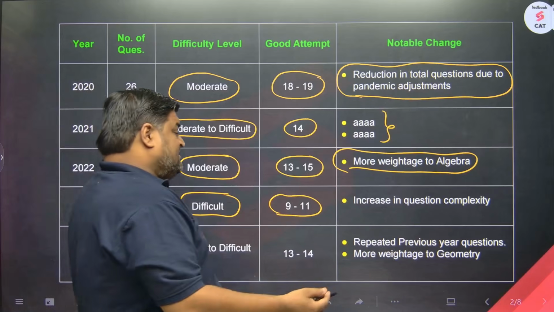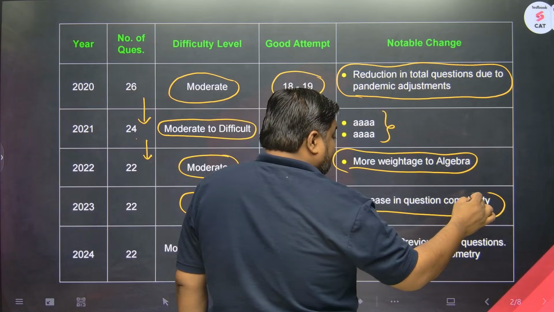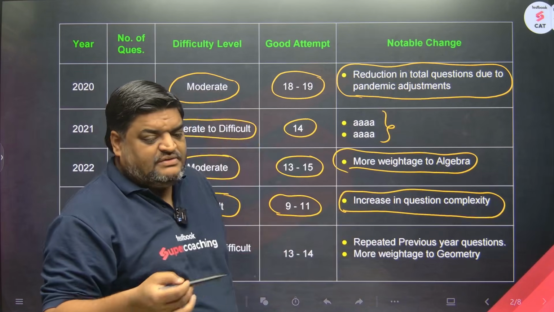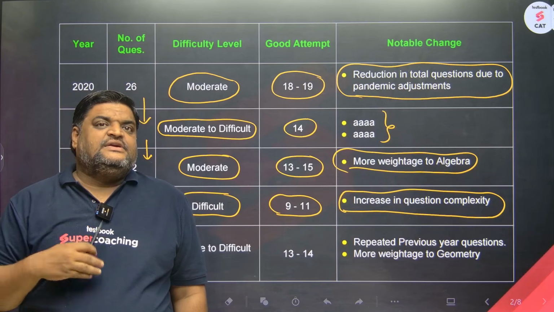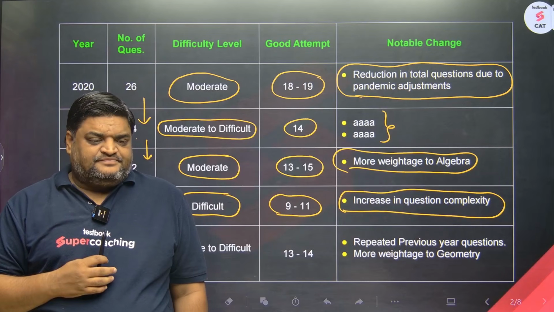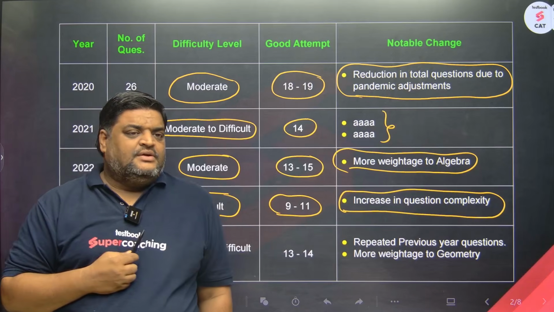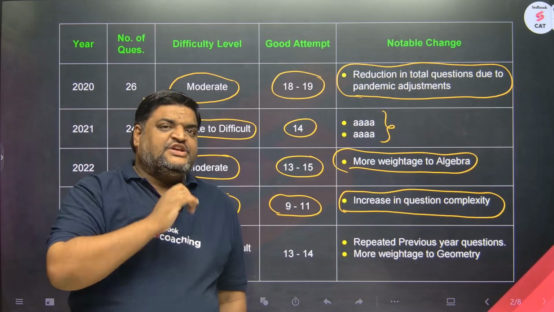And yes, the notable change was that they increased the question complexity. The questions were not straightforward. Variable-based questions increased, theta-based questions increased, trap-based questions increased in 2023.